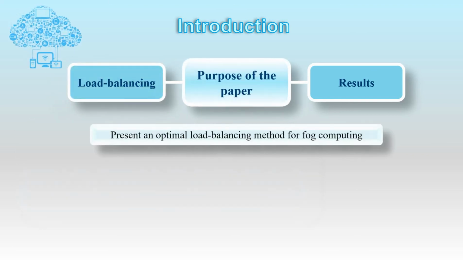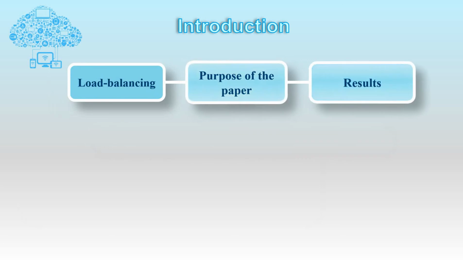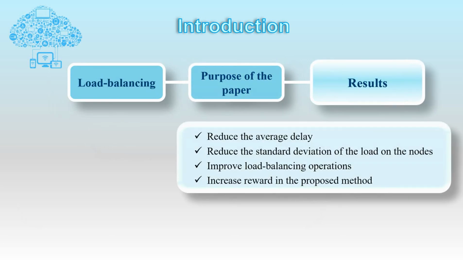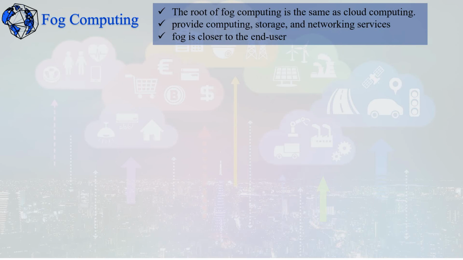The purpose of this paper is to present an optimal load balancing method for fog computing, for which we use the double Q learning algorithm. The results of this paper are as follows: reduce the average delay, reduce the standard deviation of the load on the nodes, improve load balancing operations, and increase reward in the proposed method.